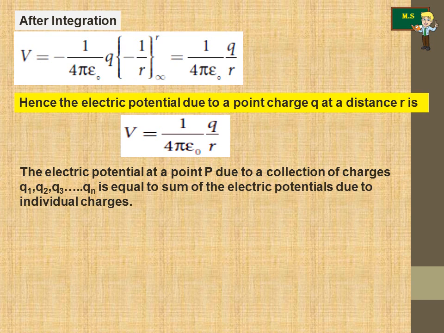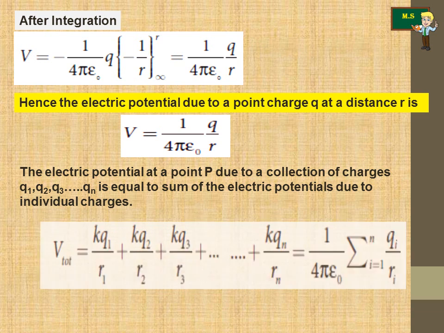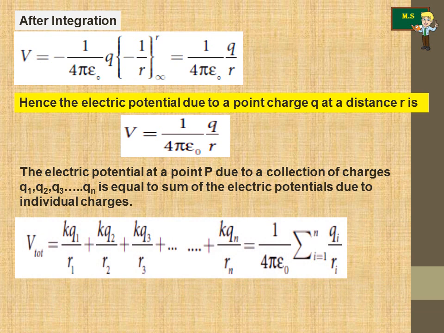Now the electric potential at a point due to a collection of charges, that means the charges are not only one, but q1, q2, up to qn, is equal to the sum of the electric potentials due to the individual charges. So V total is equal to the sum over all individual charges.